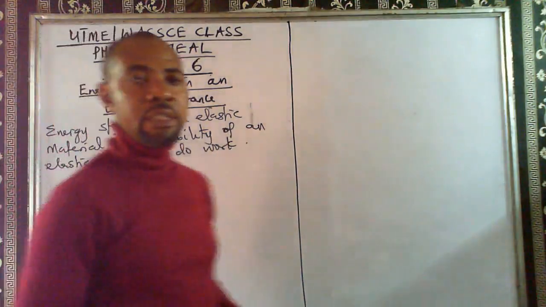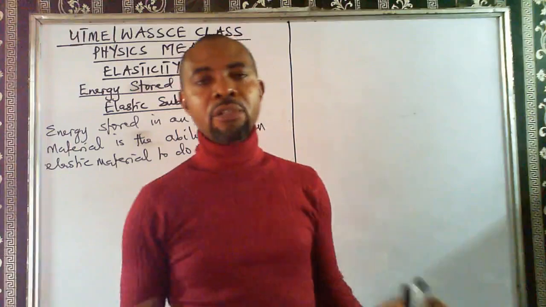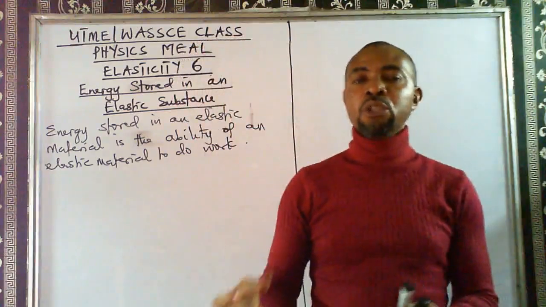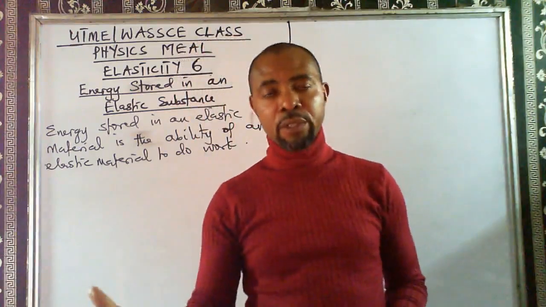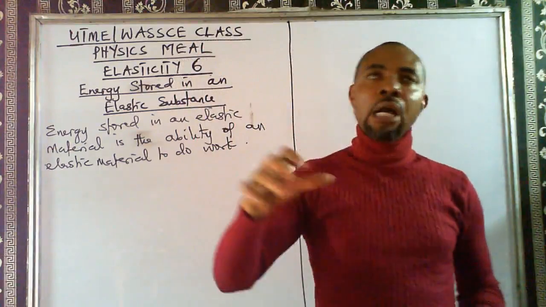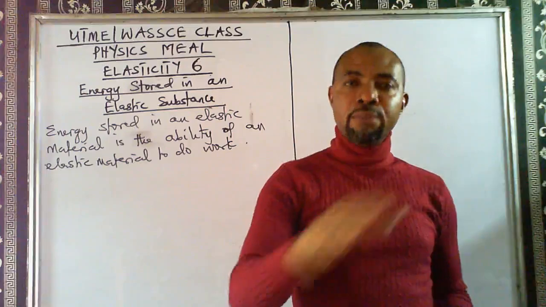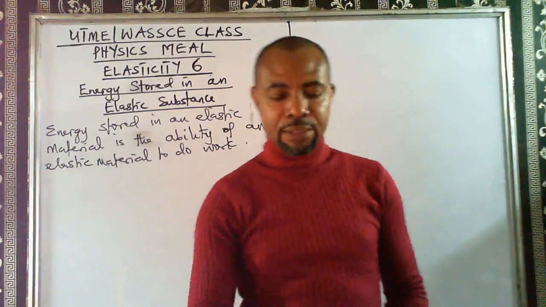So the question is this: can an elastic material do work? We have said that when we talk about energy, it is the ability to do work. Now, energy stored in an elastic material is the ability of that elastic material to do work.